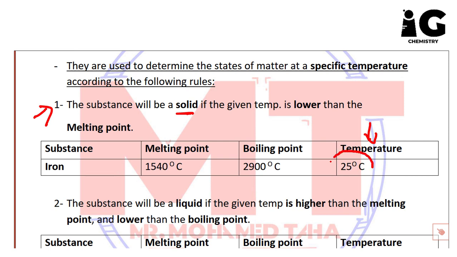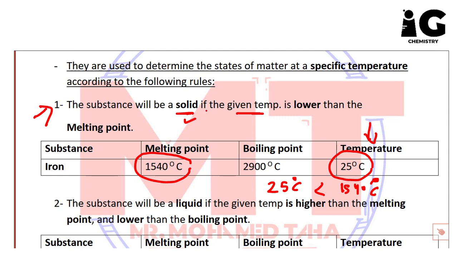If we compare the given temperature and the melting point, you see here, guys, the given temperature, 25 degrees Celsius, is lower than the melting point, which is 1540 degrees Celsius. So because the given temperature is lower than the melting point, or in other words, because the melting point of the substance is higher than the given temperature, the substance is solid.